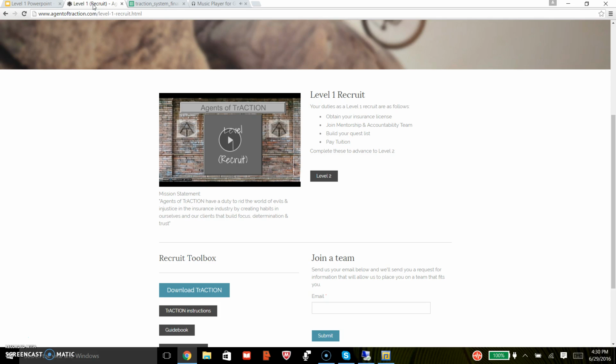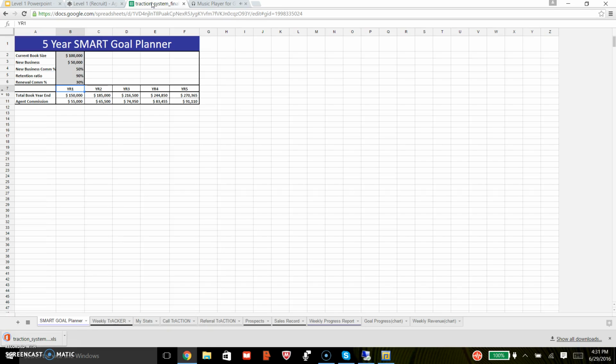Now let's get started. If you haven't already downloaded TrACTION, then please go to your Level 1 page in the Agent of TrACTION member site and click the Download TrACTION button. If you don't have a version of Microsoft Excel, then you can get this system on Google Sheets. Just contact your MAT leader and they will help you get access to it. And once the system is up, select the Smart Goal Planner tab on the bottom of the page.